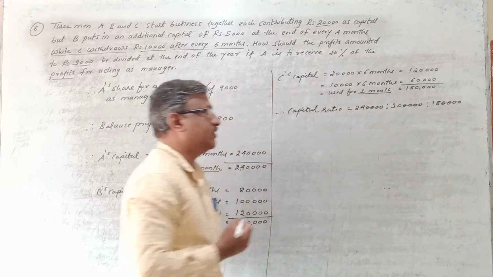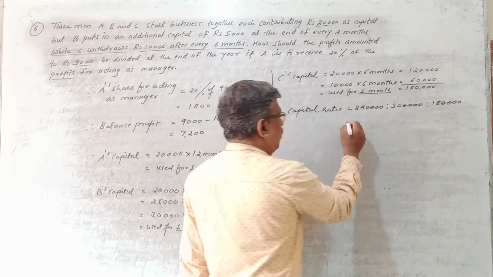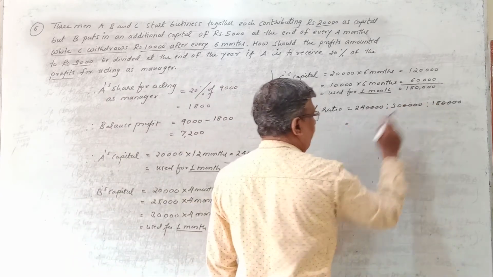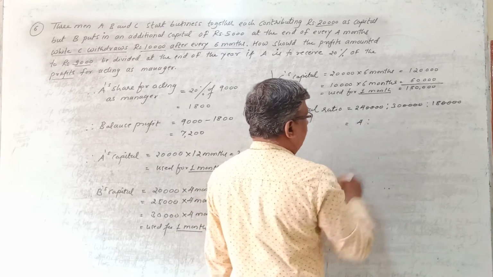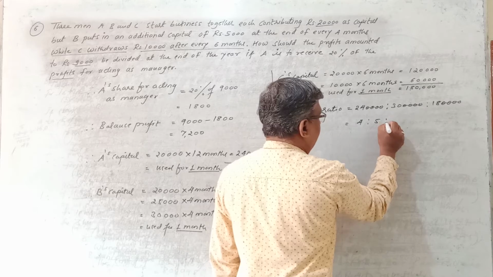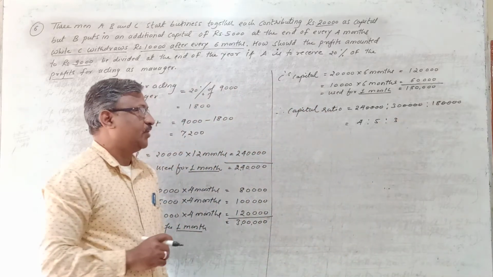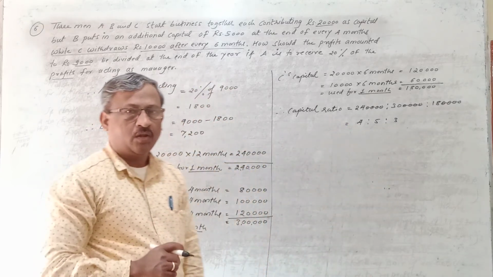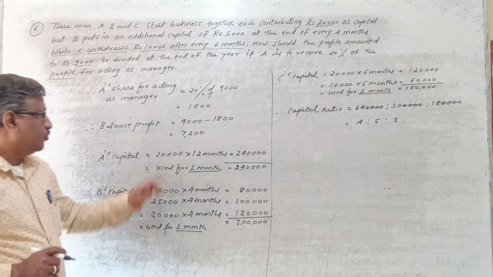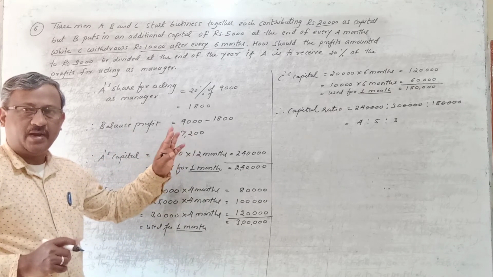And further if these numbers are divisible, you divide. So all these three numbers are divisible by 6. So it is 6 fours are, 6 fives are, and 6 threes are. So my ratio comes to this 4:5:3. So in this ratio, we have to distribute this remaining profit of 7,200 to A, B and C.